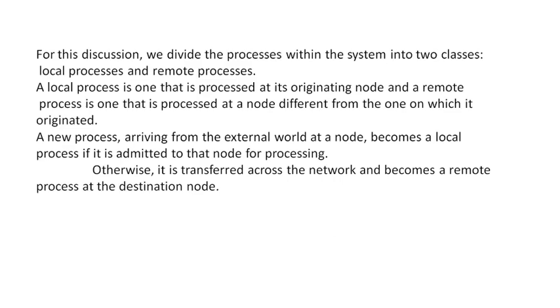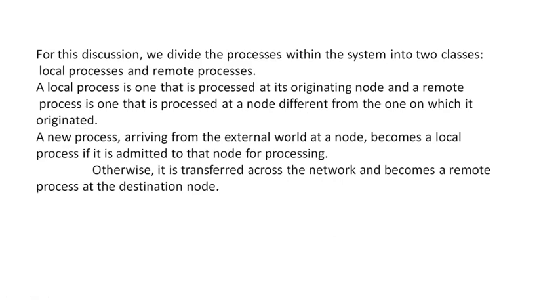And the reverse of this is a remote process. A remote process is one that is processed at a node different from the one on which it originated. As we assumed, P1 is the process originated in node N1.